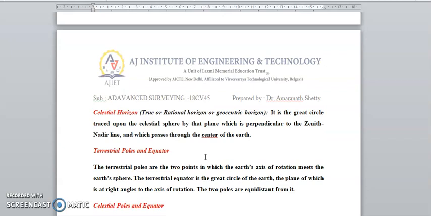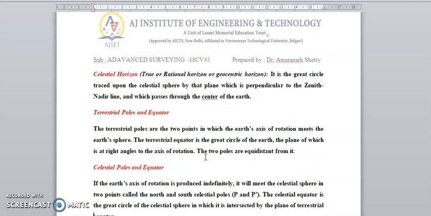Terrestrial poles are the two points where the Earth's axis of rotation meets the Earth's sphere. The terrestrial equator is a great circle of the Earth whose plane is at right angles to the axis of rotation. The two poles are equidistant from it.